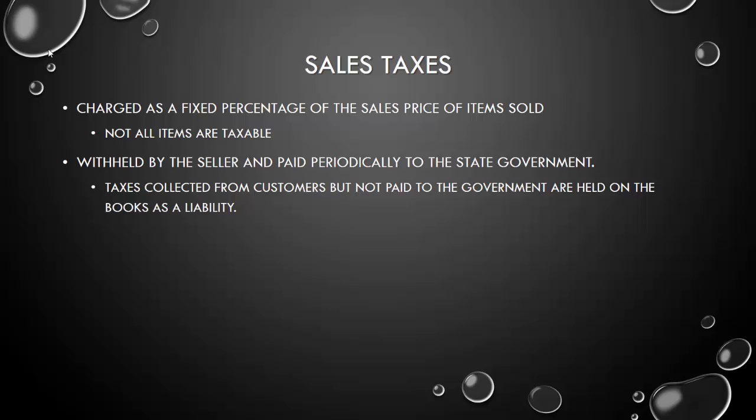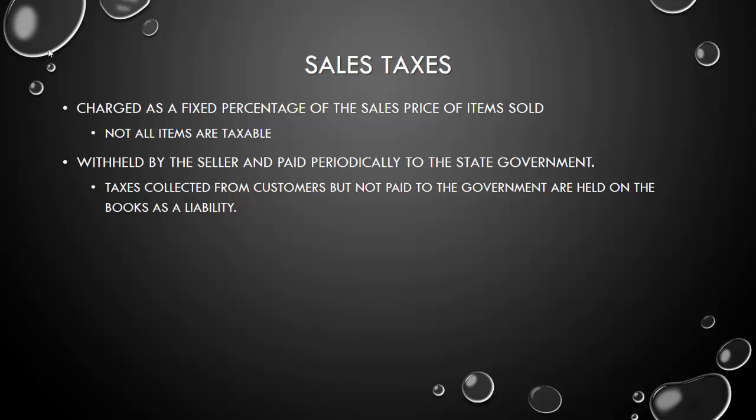So sales taxes are an extra amount of money that is charged as a fixed percentage on the sales price of all items sold, but some items are not taxable. Essentially, the state or the county sets a certain percentage where that percent of every dollar of merchandise sold is assessed as tax. So if you live in a county that has a 7% sales tax and you buy an item worth $100, well, you've got to pay $7 in sales tax.